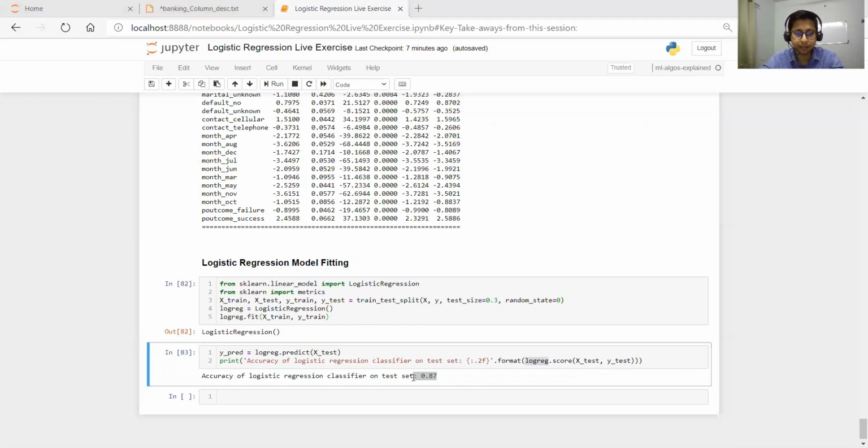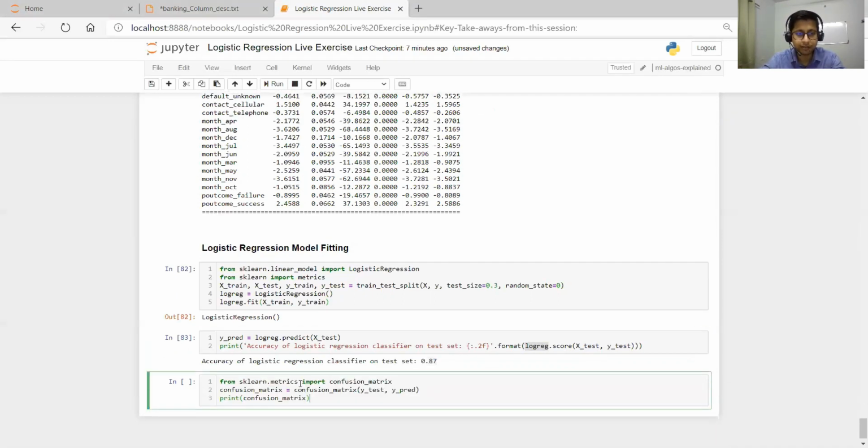And then next we'll see the confusion matrix. So from sklearn.metrics import confusion_matrix. The confusion matrix is equal to confusion_matrix, coming from here. Then let's pass y_test and y_predict. This is the testing target variable, which has known 0 and 1 values, because the test data is split from the original data, and in the original, that's the data we have.